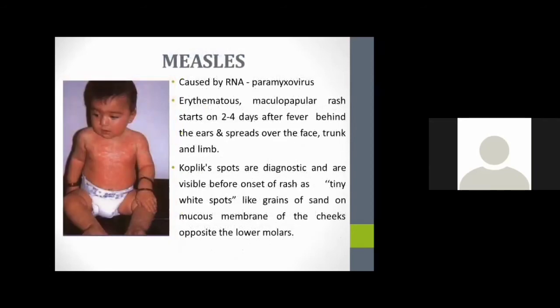And measles, like epidemic infections. There will be a specific skin manifestation: an erythematous maculopapular rash starting 2 to 4 days after fever behind the ears and spreading over the face, trunk, and the lip. Then Koplik spots are diagnostic and visible before the onset of rash as tiny white spots. These are the specific skin manifestations in the measles condition.